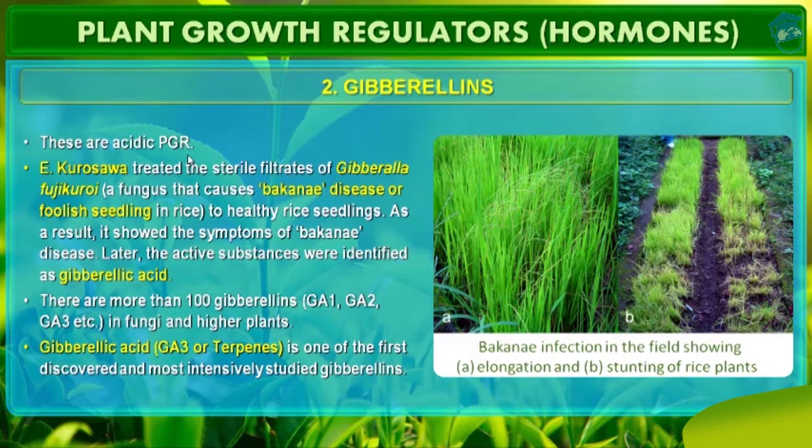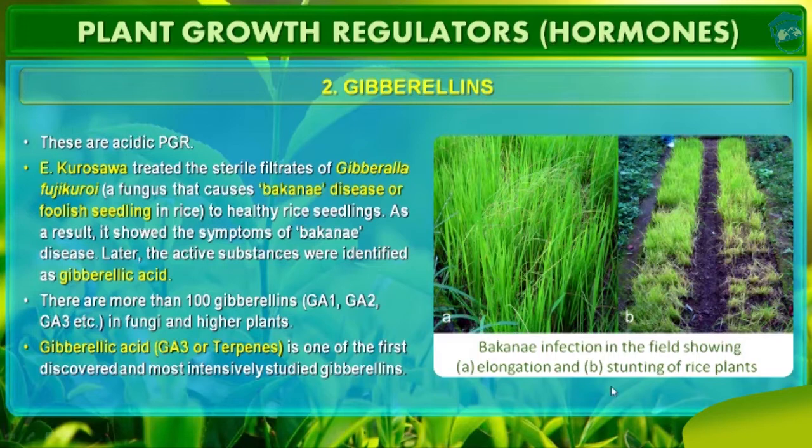They produce a wide range of physiological responses in plants. Their ability to cause an increase in the length of the axis is shown here: this is the stunted rice plant and this is the rice plant with proper growth after applying the gibberellin. So what is the ability of gibberellin? It increases the length of the axis.